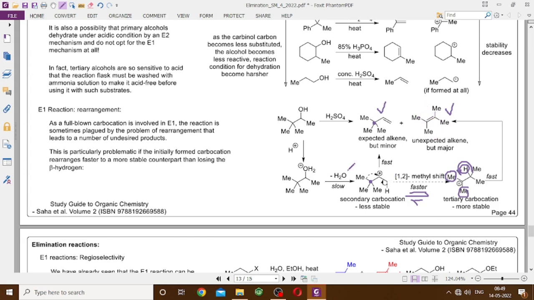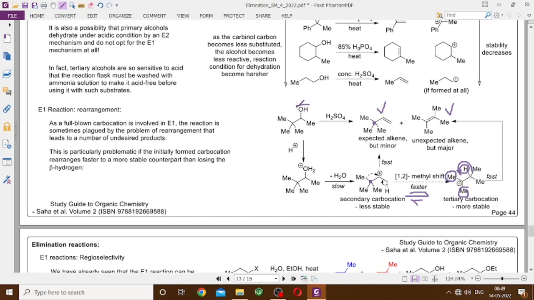So rearrangement reaction is a major problem whenever carbocation is formed. So we have to take proper precautions, which we will discuss in later classes, or change the reaction condition or change the reaction course in such a way that the carbocation does not form, and we still get your desired product, avoiding the side products which arise from the rearrangement of carbocations. But it is actually very difficult to avoid carbocation in E1, because if you avoid carbocation, then it's not E1 anymore. So you have to think of preparing this in some different way.